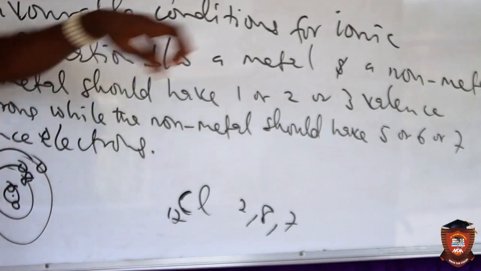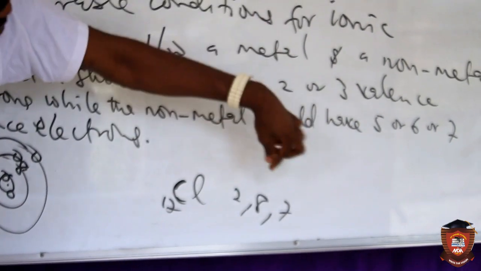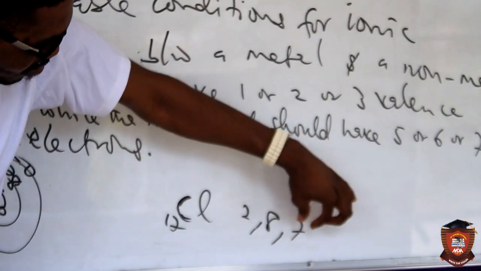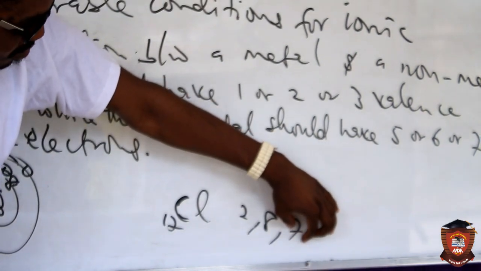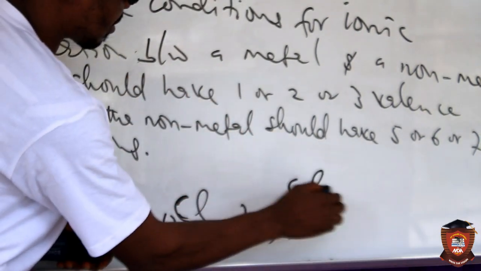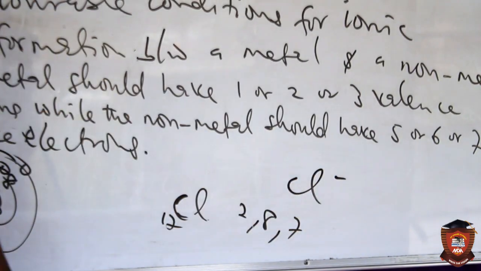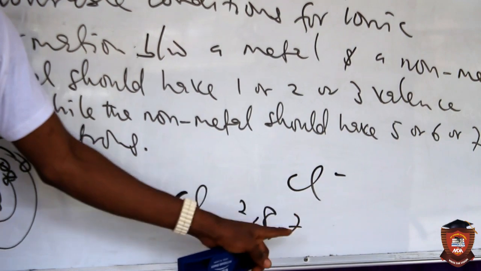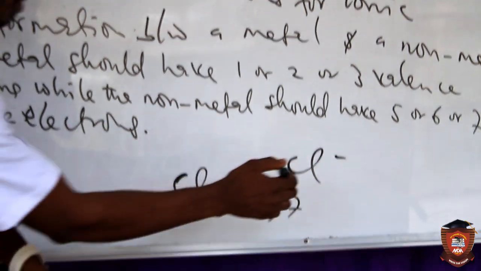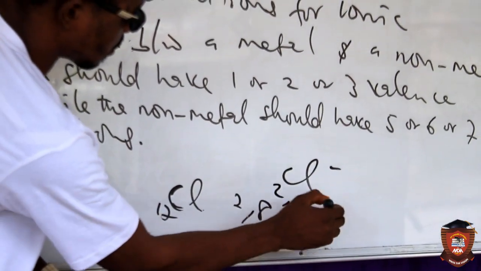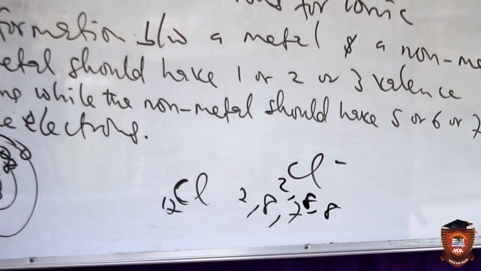What I mean by electron octet is that once one electron is transferred here, it becomes 8. Assuming that chlorine should gain 1 electron, now you can have something like this, which means that this has attained an electron octet, which is 2, 8, 8.